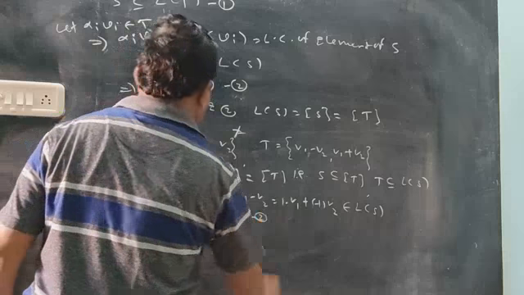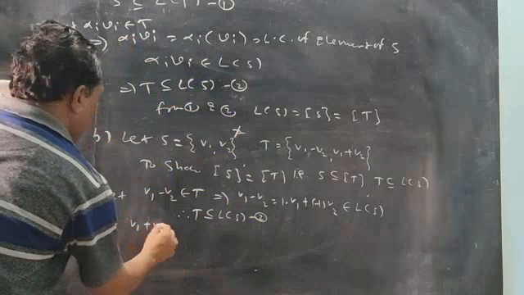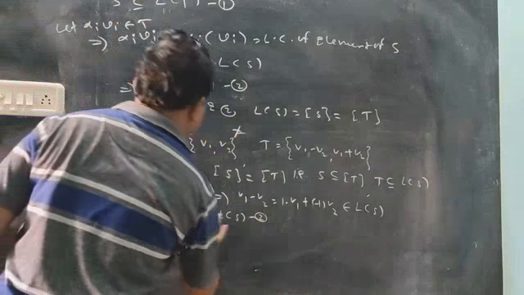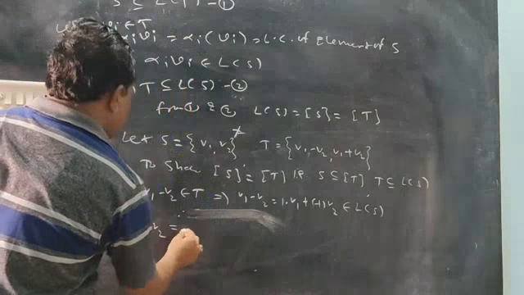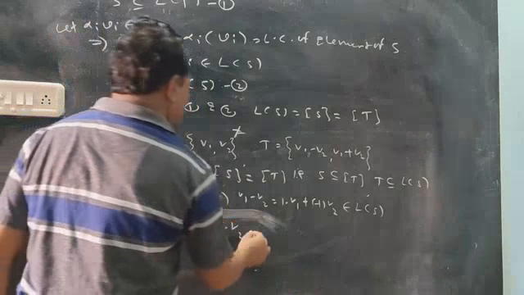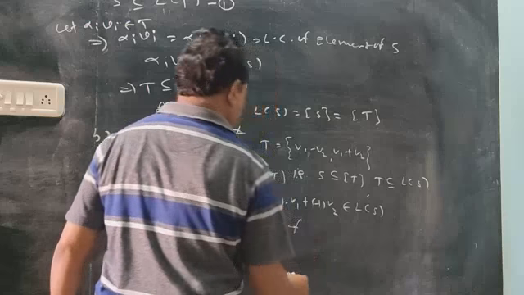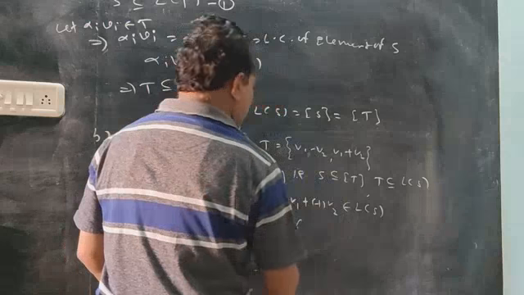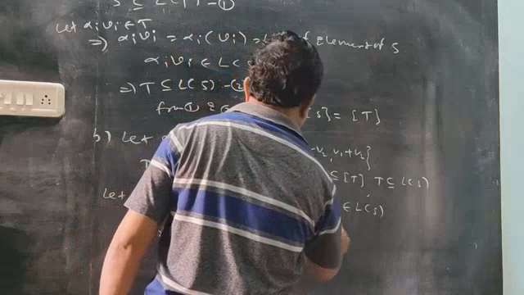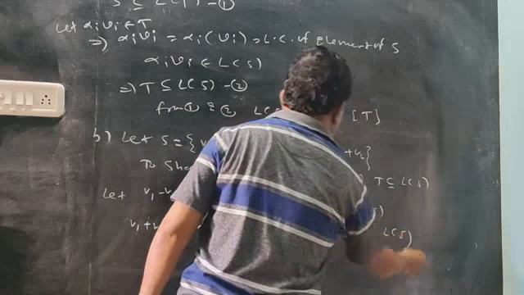That is one point clear. Now take the second element, v_1 plus v_2. This is the same as 1 times v_1 plus 1 times v_2, so it is a linear combination of elements of S and belongs to L(S).